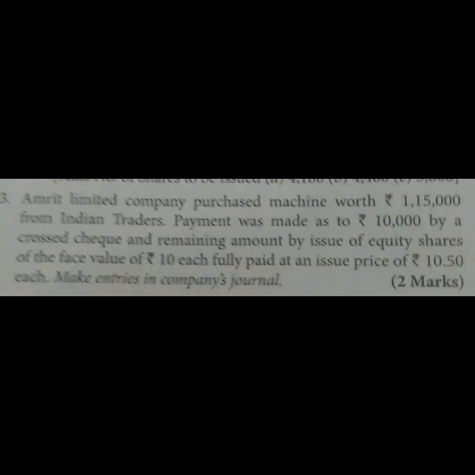Now we are going to pass the necessary journal entries in the books of the company. Here, the purchase price of the machine is 1,15,000. Out of 1,15,000, the company makes the payment of 10,000 to the vendor. The balance amount payable to the vendor is 1,05,000. So first we want to pass the journal entry for machinery purchased. Then the company makes the payment of 10,000 rupees, and the balance amount is paid to the vendor by issuing shares at par and at a premium.